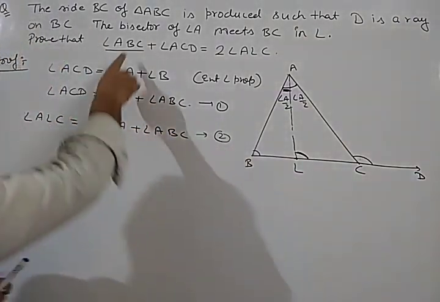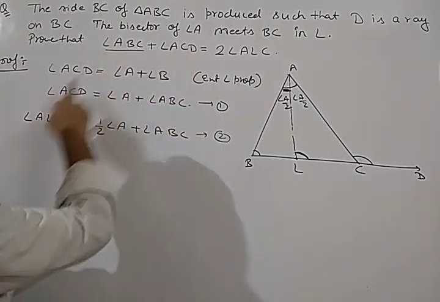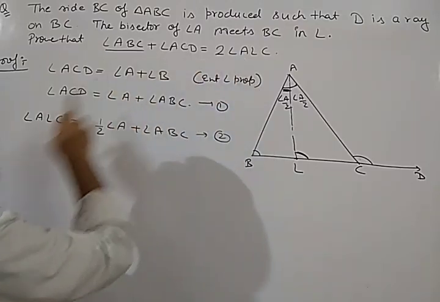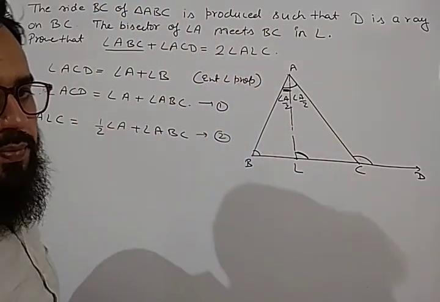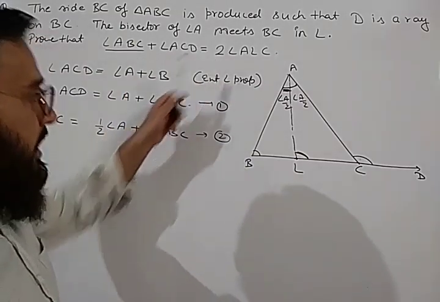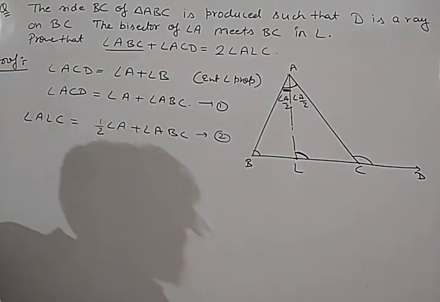The terms are ABC, which is in this equation also; ACD, in the first equation; ALC, in the second equation. But angle A is nowhere in the equation we have to prove. It means we have to eliminate angle A.